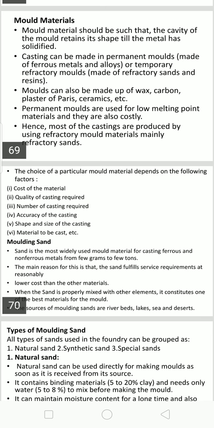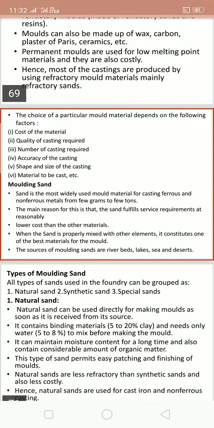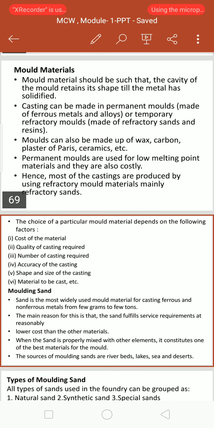Permanent molds are used for low melting point materials, and they are also costly. This is very important. Permanent molding methods make use of low melting metals such as aluminum, magnesium, zirconium, copper and other soft materials.